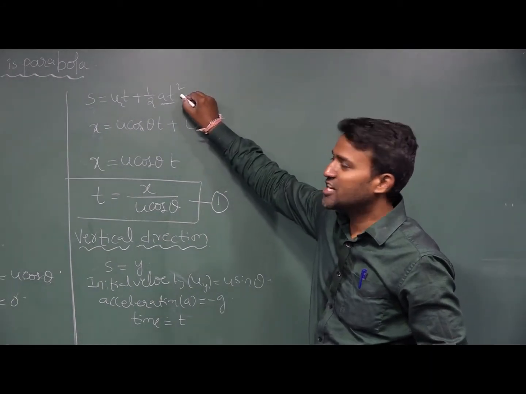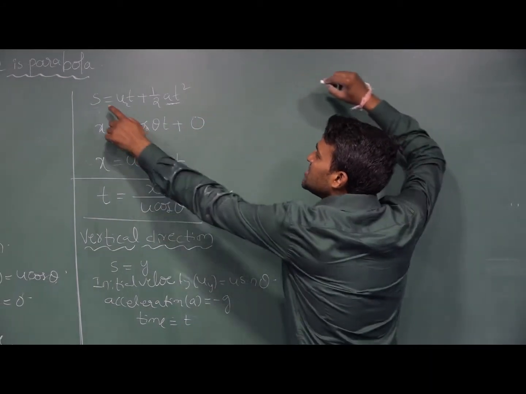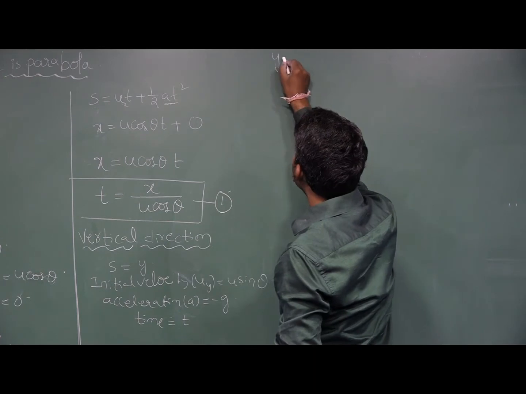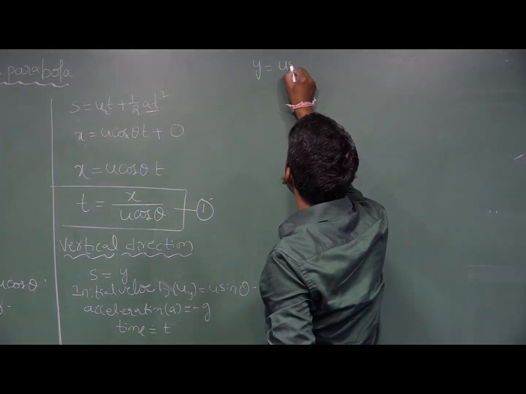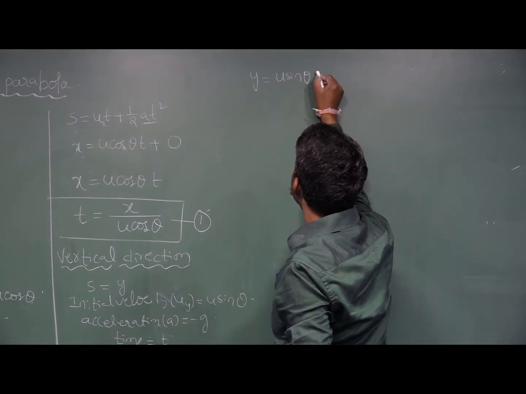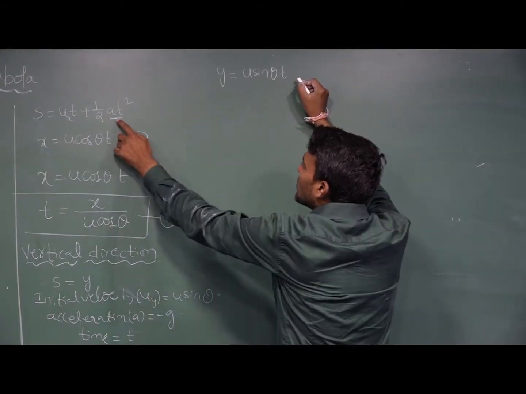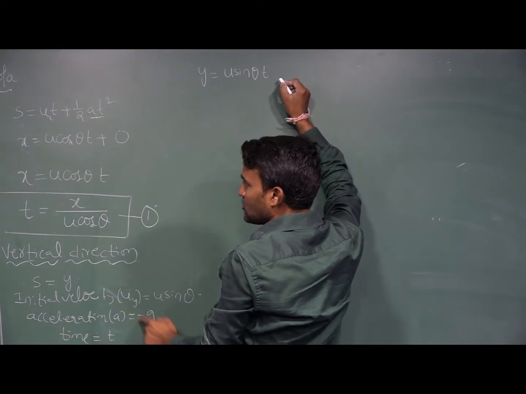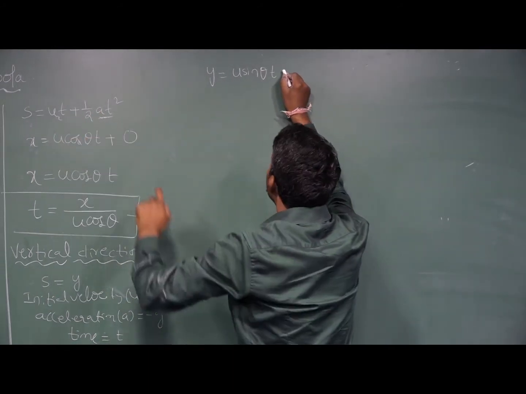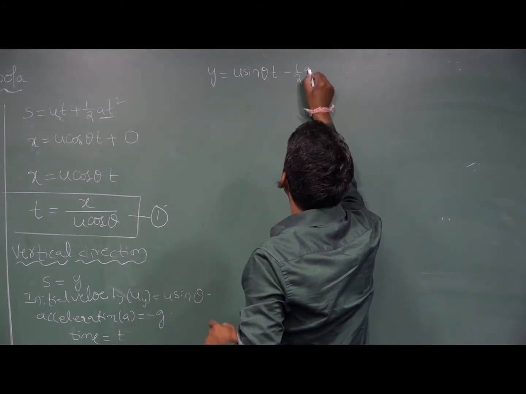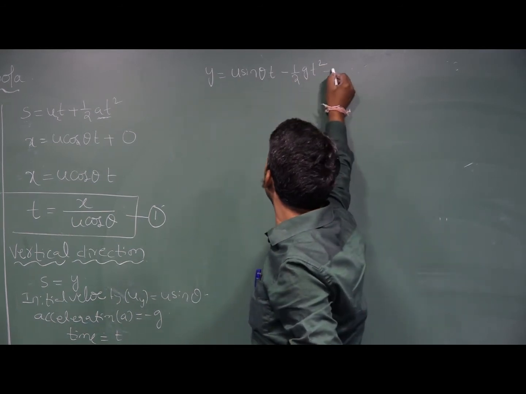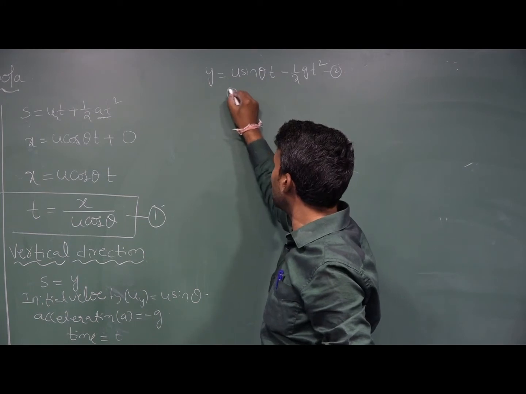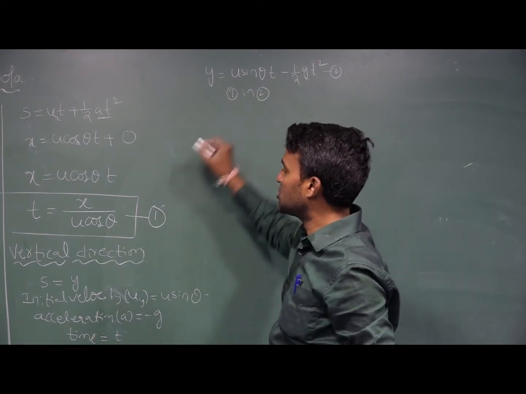Again, we are taking the second equation of motion. s is equal to y, equal to u sin theta t, and a equal to minus g, so minus 1 by 2 g t square. Substitute those here, equation number 2. Substitute equation 1 in equation 2.